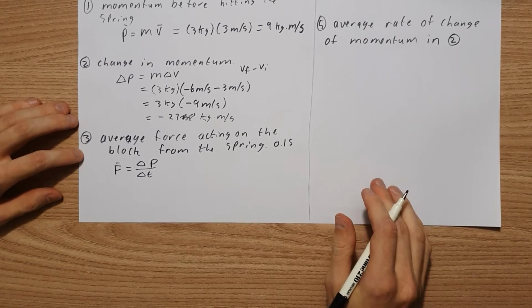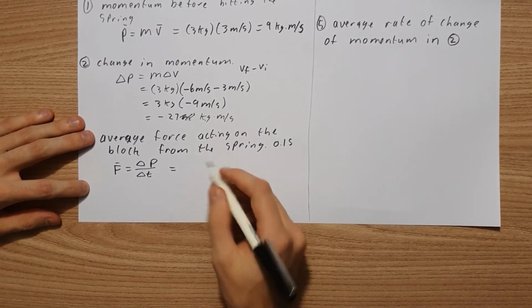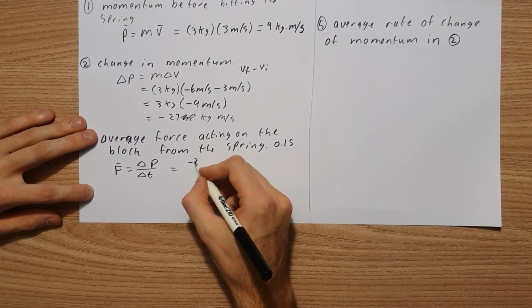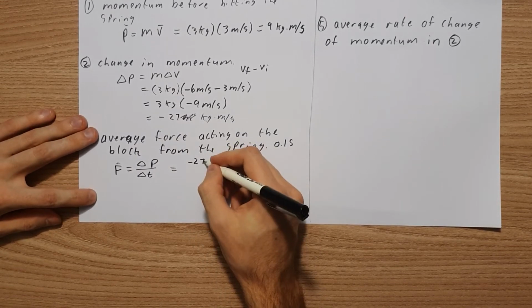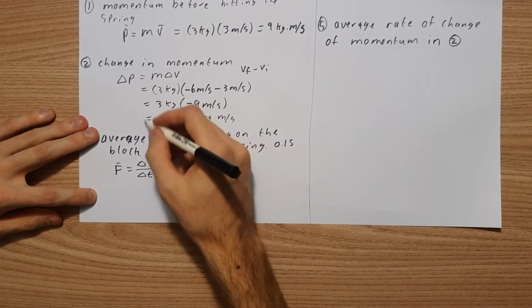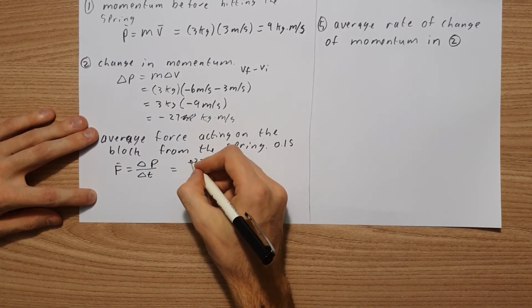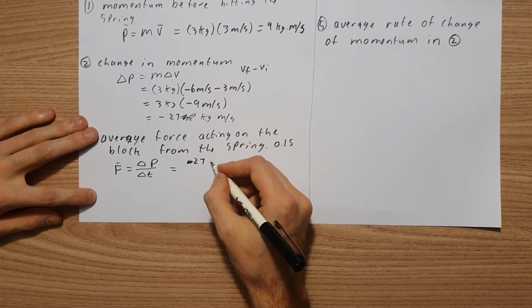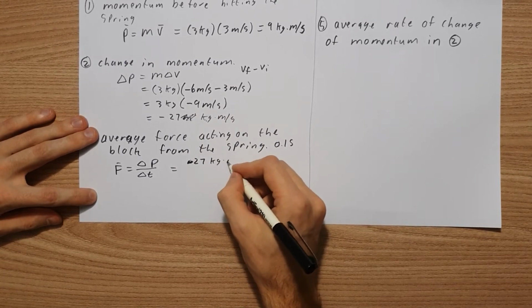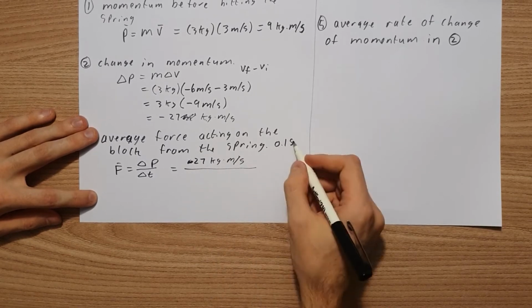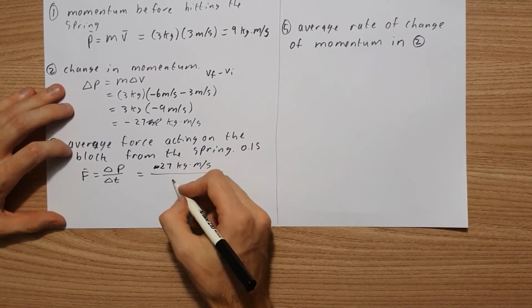Now we have a change in momentum which we've already calculated up here: minus 27. Or we can take the magnitude because it's the average, so we don't have to incorporate the minus. So 27 kilogram meters per second divided by the change in time, which is 0.1 seconds.